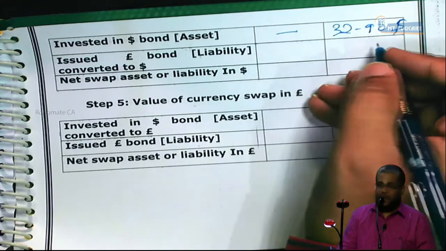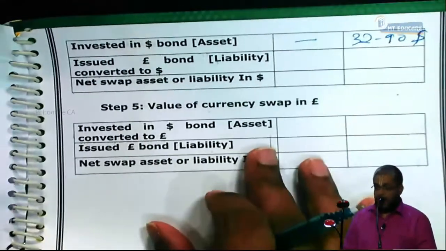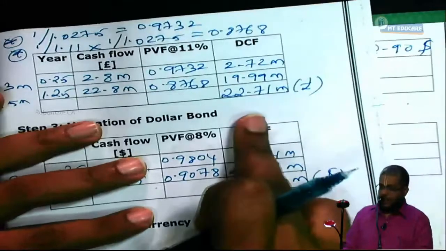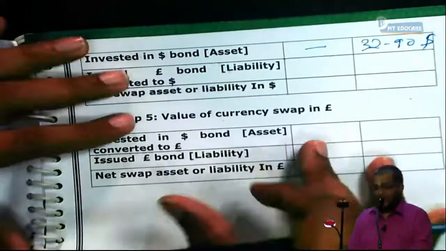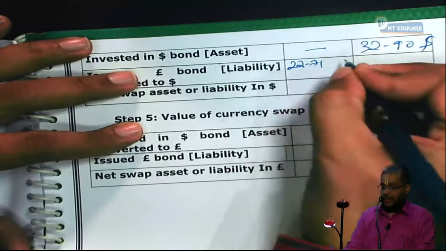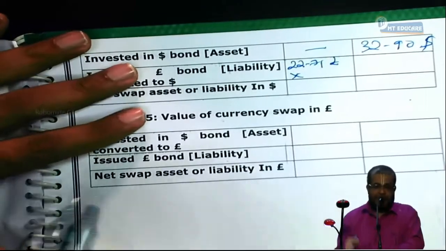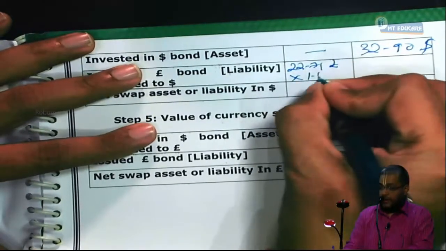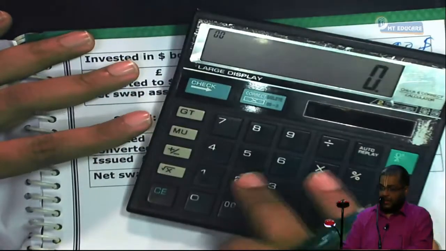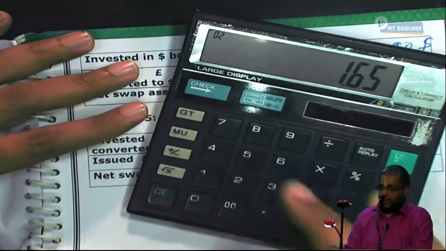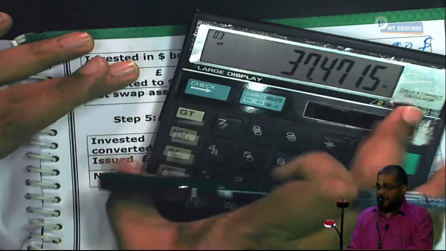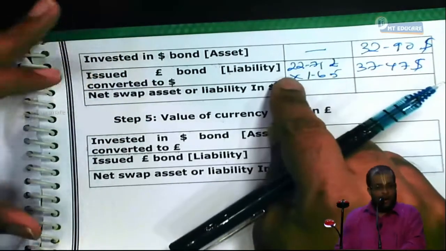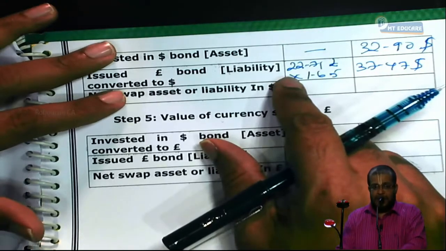Home currency asset. Now, he issued a pound bond. Liability converted into dollar. So, what is the value of the pound bond? 22.71 pound. Now, at present, today, spot rate, 1 pound is equal to how many dollars? 1.65. 22.71 into 1.65 is 37.47 dollars. Pound bond liability restated in dollars in his balance sheet.